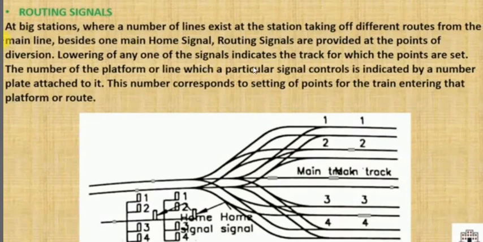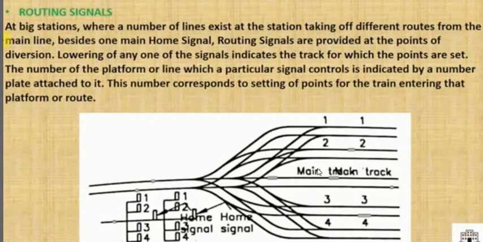Lowering of any one of the signals indicates the track to which the points are set. The number of the platform or line which a particular signal controls is indicated by a number plate attached. There are a number of plates, and these plates indicate the number of lines. These numbers correspond to the setting of points for the train entering that platform or route.